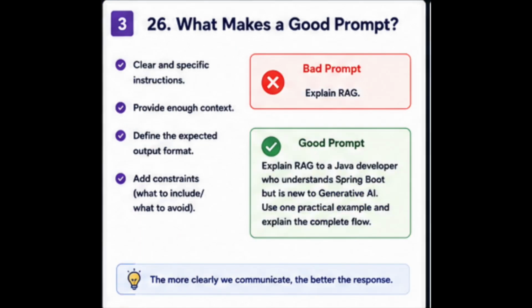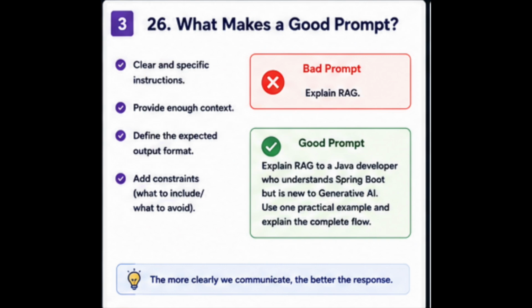A good prompt is clear, specific, and provides enough context. Let's compare two prompts. Bad prompt, explain RAG. The model has no idea who is the audience, how much detail is required, should it include an example, should it explain the architecture. Now look at a better prompt.